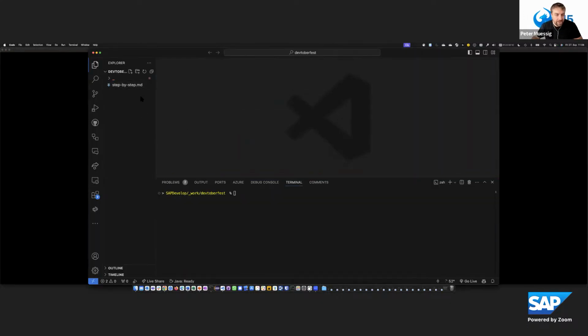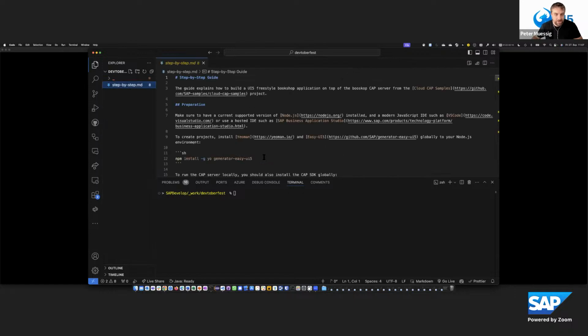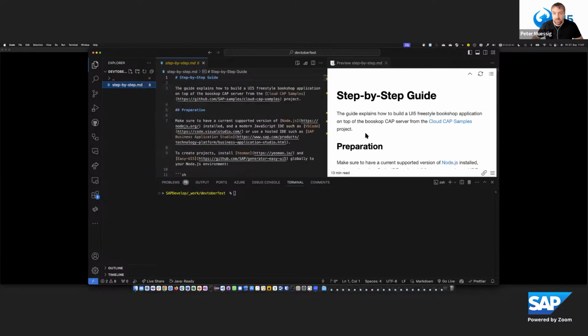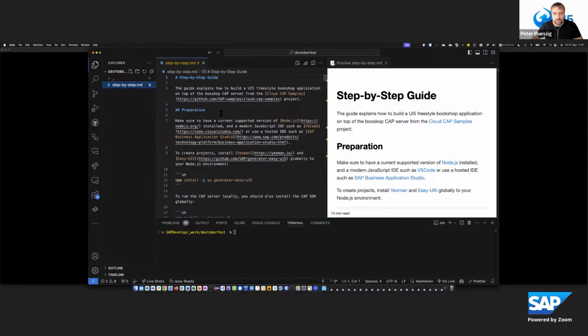What I have here is my root directory, which has a step-by-step guide. This will also be the step-by-step guide you will get when you later have access to the repository. I need to upload the whole thing after the session. And then you can also play that on your own. Let me just put the preview to the side.